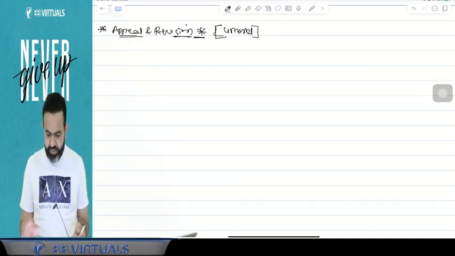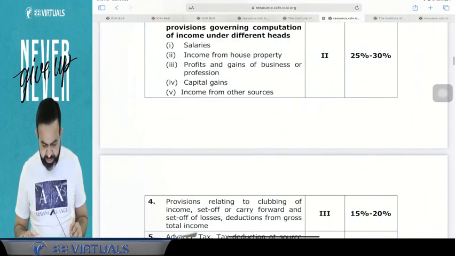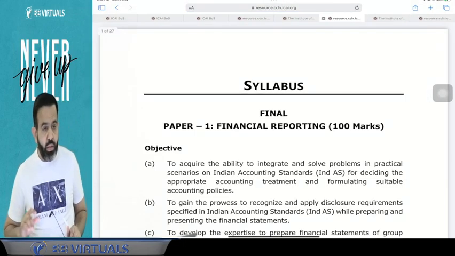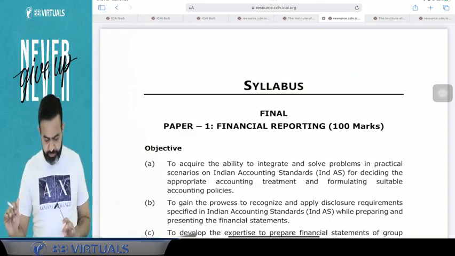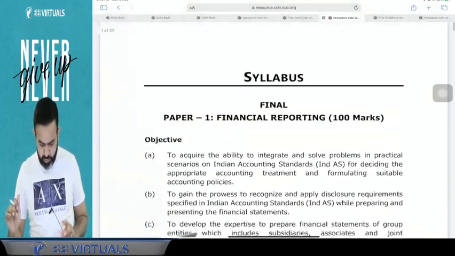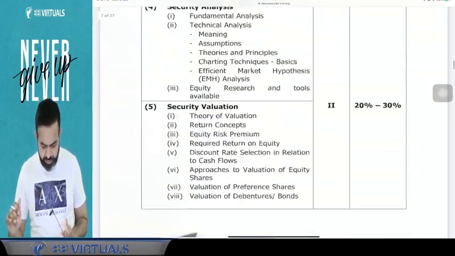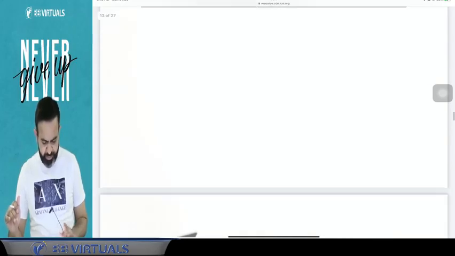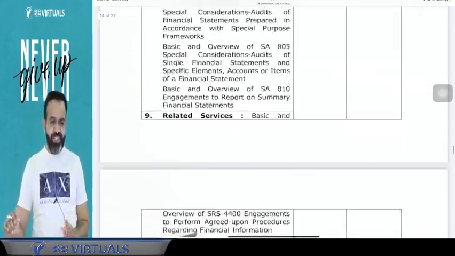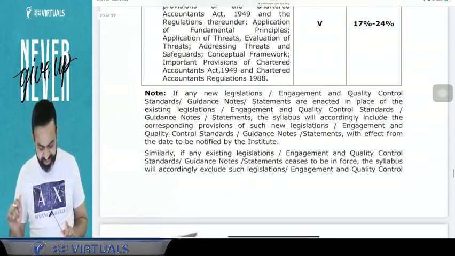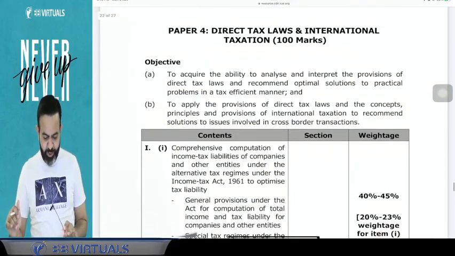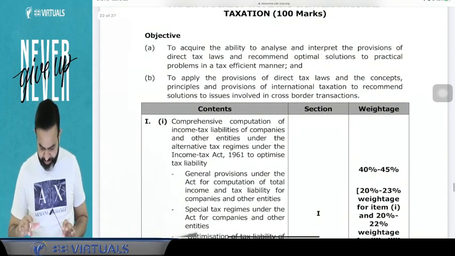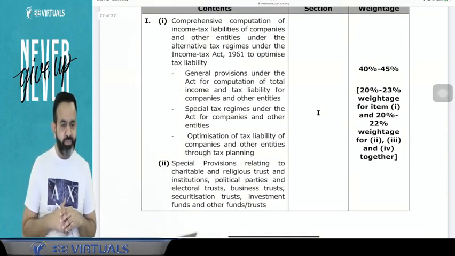Guys, ICAI has given the weightage topic wise, means segment wise weightage is given by ICAI. I'm just showing you. We can check the direct tax, that is paper number 3 or paper number 4? I think paper number 4. Third is the audit. Now paper number 4, direct tax, this is your paper number 4, a 100 mark paper. ICAI has given the weightage of this particular segment.